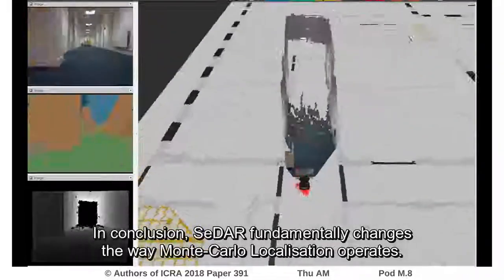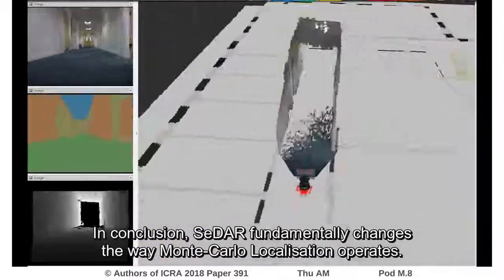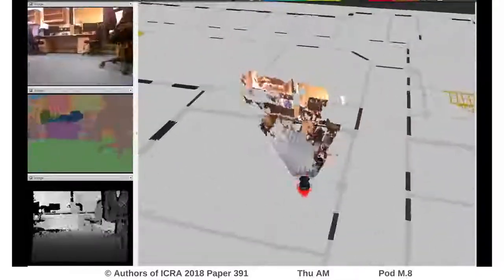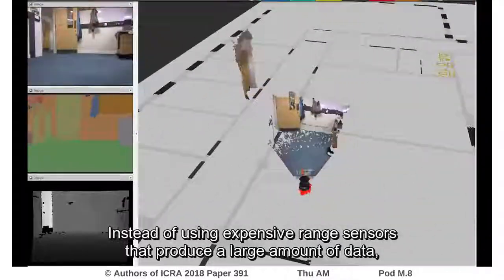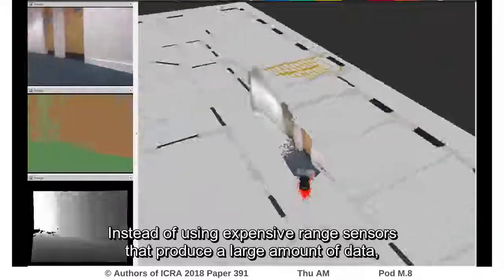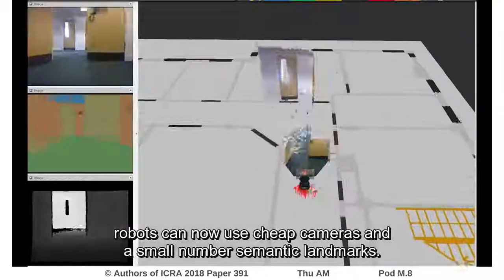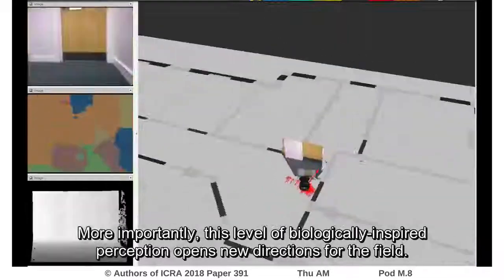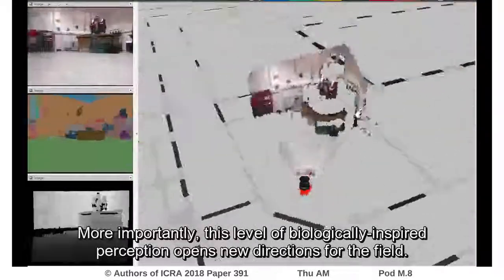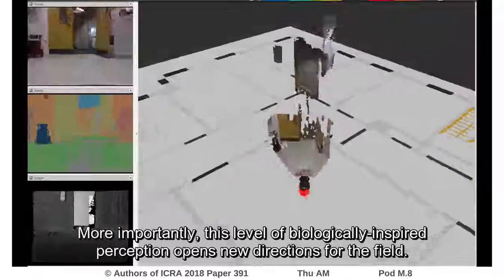In conclusion, SeDAR fundamentally changes the way Monte Carlo localization operates. Instead of using expensive range sensors that produce a large amount of data, robots can now use cheap cameras and a small number of semantic landmarks. More importantly, this level of biologically inspired perception opens new directions for the field.